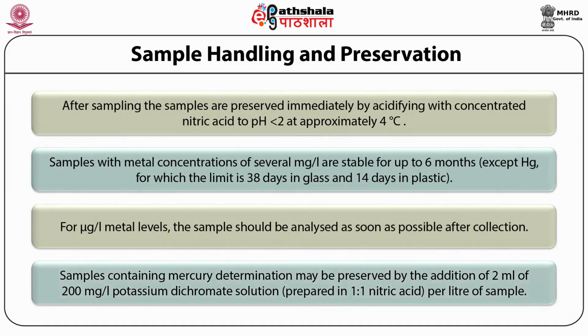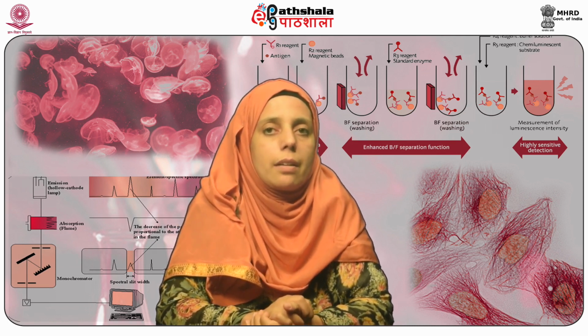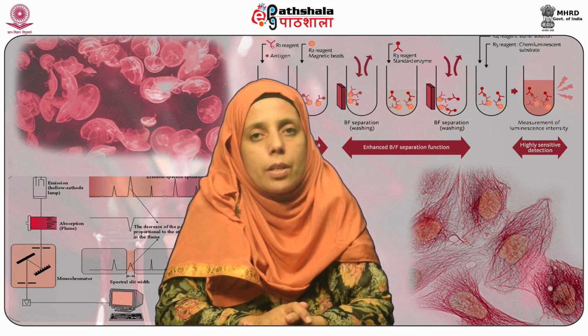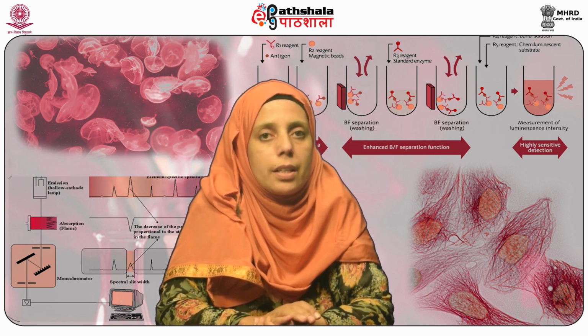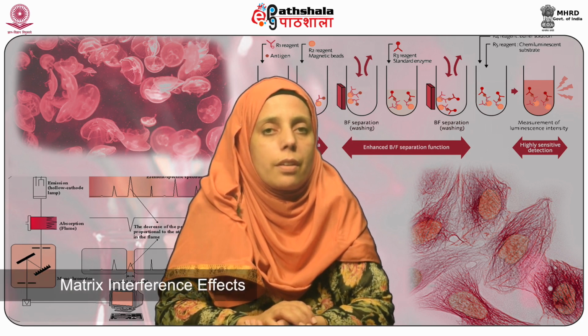Samples for mercury determination may be preserved by the addition of 2 ml of 200 mg per liter potassium dichromate solution prepared in 1:1 nitric acid per liter of sample. For samples containing high and variable concentrations, the dilute standard solution should contain similar concentrations of the major ions in the sample. If the sample matrix is complex and components cannot be matched accurately with standards, the method of standard addition should be used to correct for matrix interference effects.